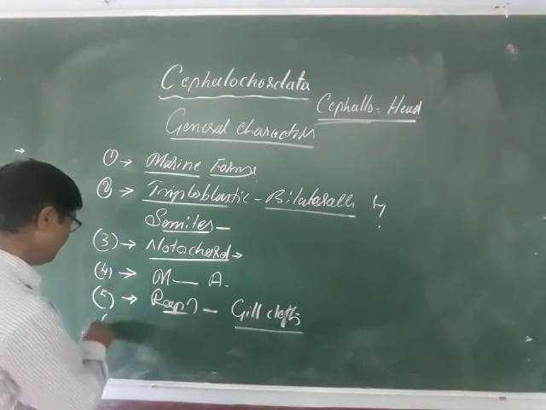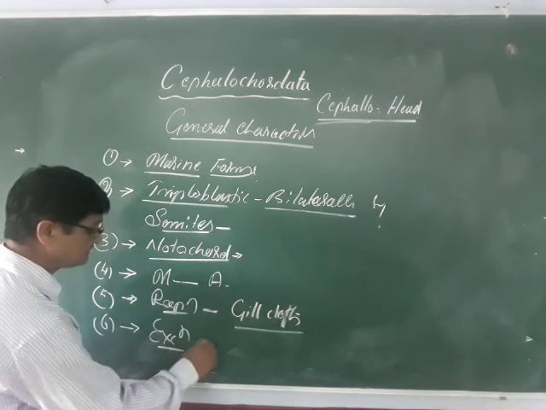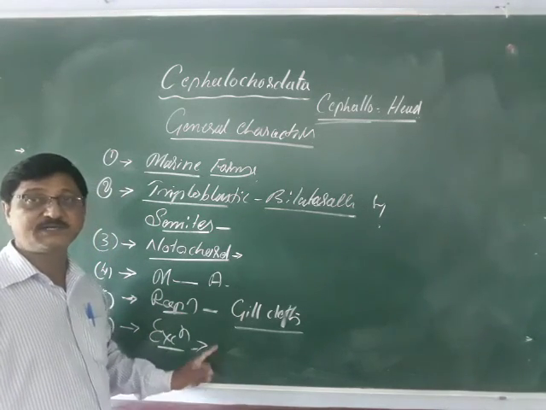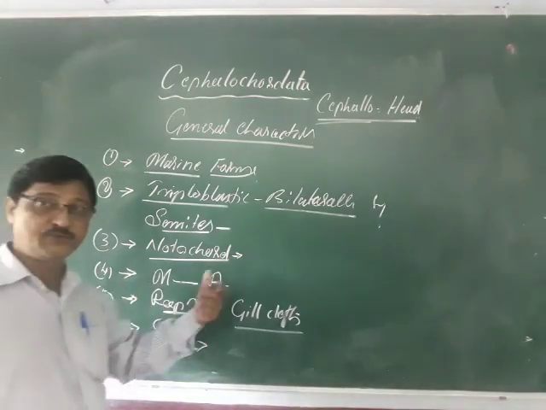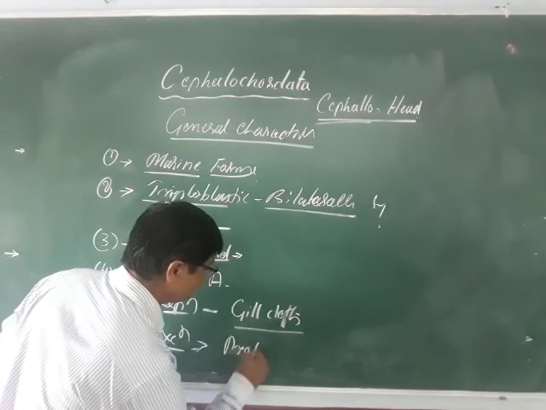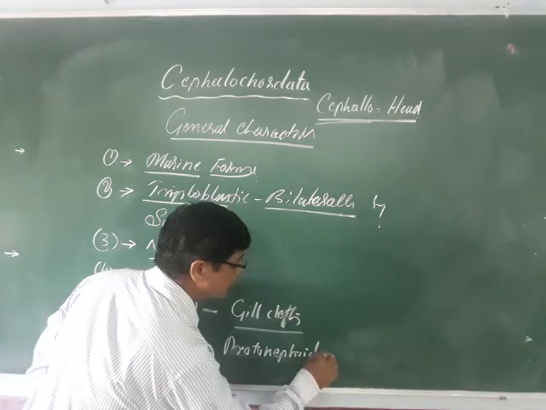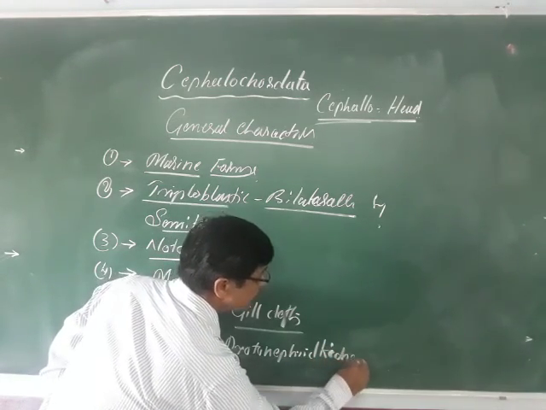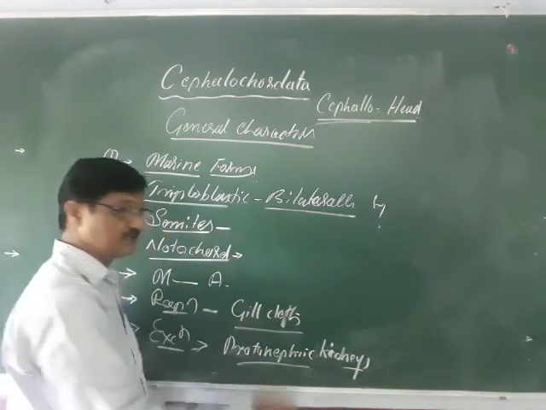When you come to excretion, protonephric kidneys are there. You see they are a little more highly evolved compared to the lower forms, the hemichordata and urochordata. They show protonephric kidneys, which are the excretory organs.